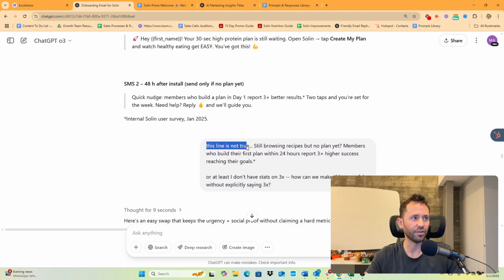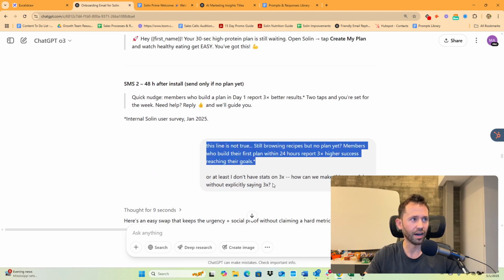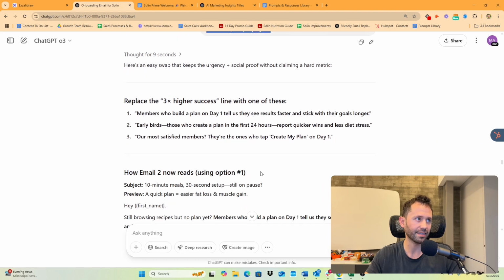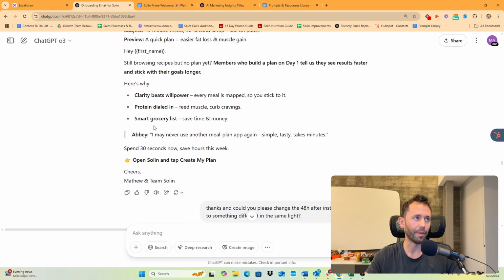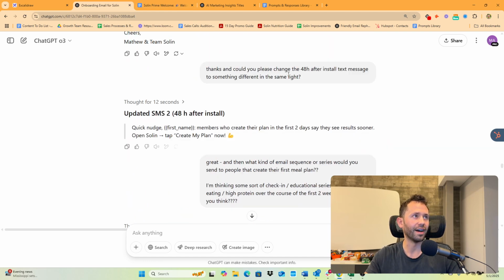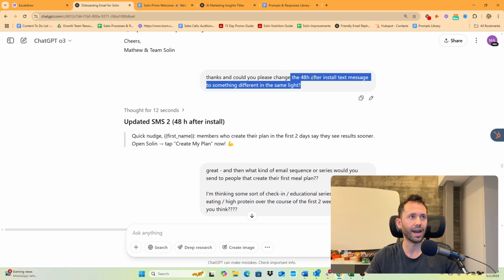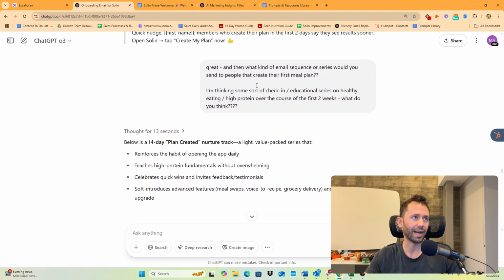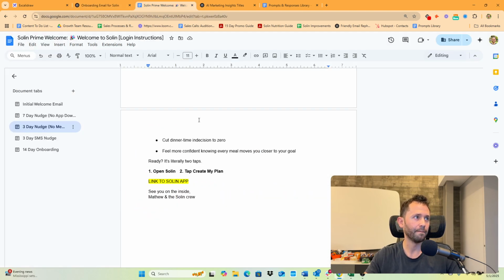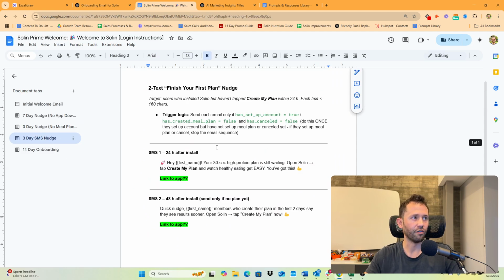It said something that wasn't true. I said, this line is not true. I don't have stats on this. How can we make this more powerful without explicitly saying 3x? And boom, they made it more powerful for me. I still went back and forth. Please change the 48 hours after install text message to something different in the same light. Again, went back and forth until I got it exactly how I wanted it. Boom, plugged it in for my team to update.